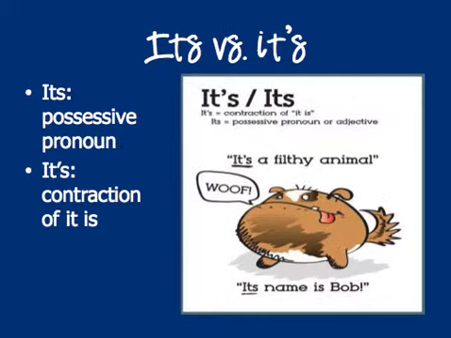Its versus it's. I hate when people mess this one up. Its, without an apostrophe, is a possessive pronoun. So you might say its shine, if you're talking about a window, and that would not have an apostrophe. Whereas it's with an apostrophe is a contraction. So over on the right in that little picture, you see it's a filthy animal. It means it is, whereas its name is Bob would not have that apostrophe.